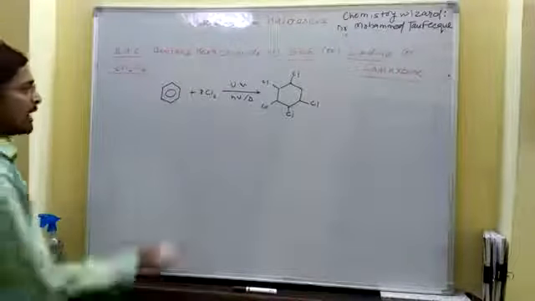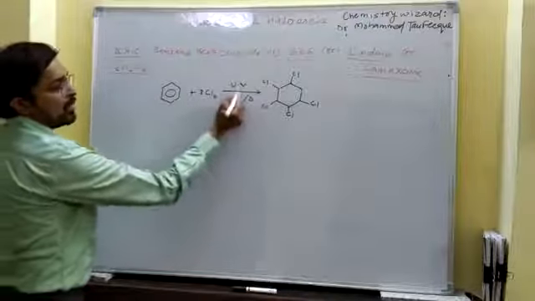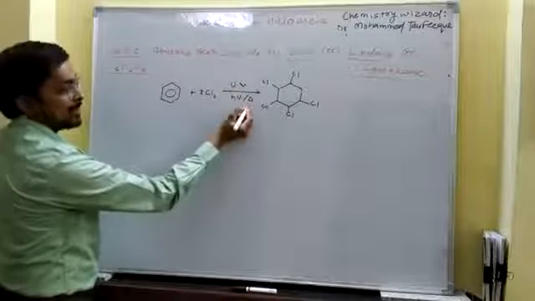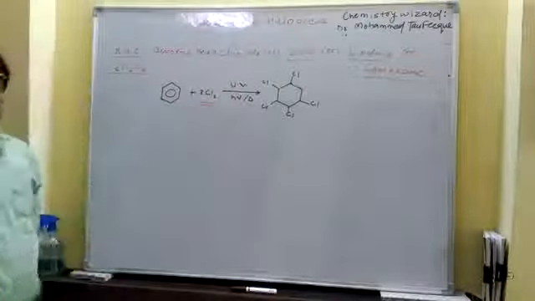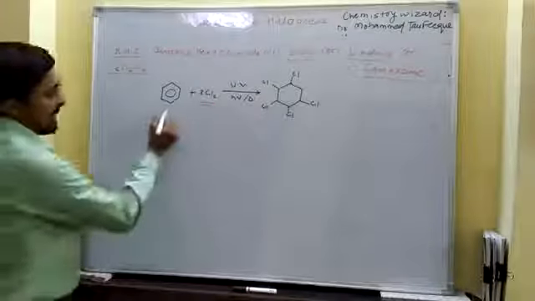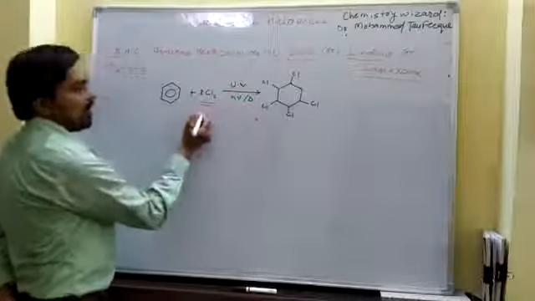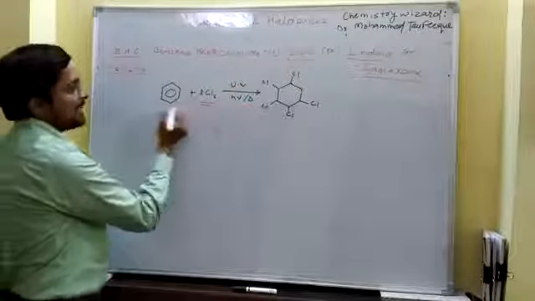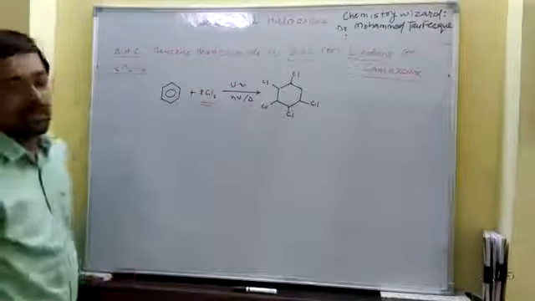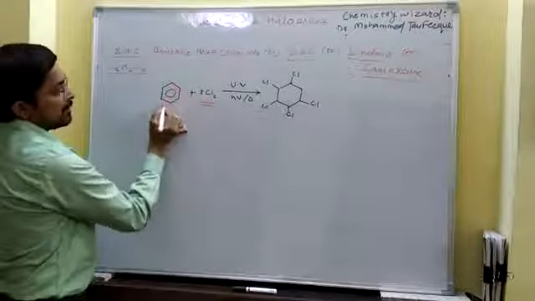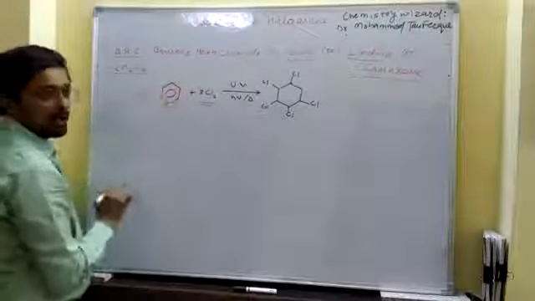How can we form it? If benzene is exposed to ultraviolet radiation at high temperature along with chlorine gas, then 3 molecules of chlorine, or 6 chlorine atoms, show addition reaction on the double bonds of benzene.